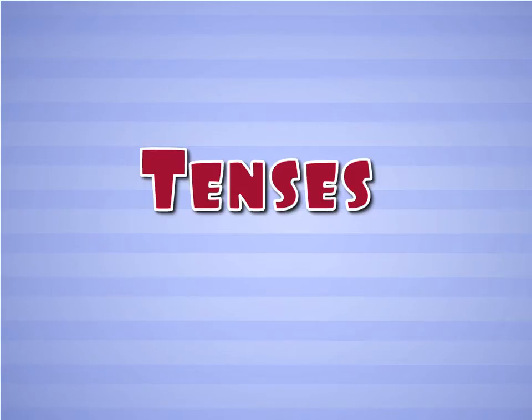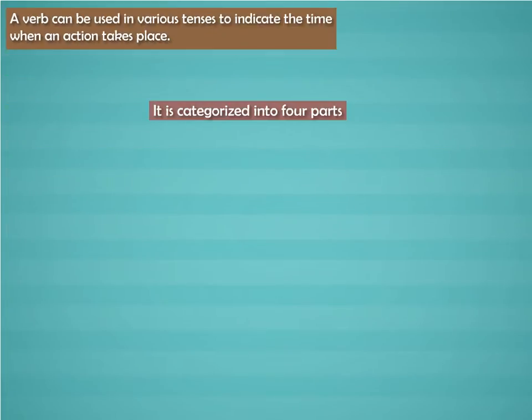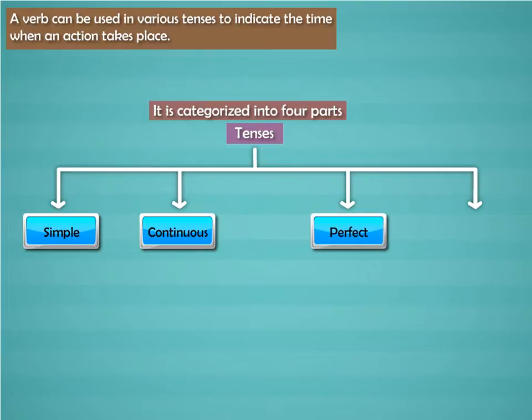Hello children, let us learn about verb tenses. A verb can be used in various tenses to indicate the time when an action takes place. It is categorized into 4 parts: simple, continuous, perfect and perfect continuous. We will begin with the simple tenses.